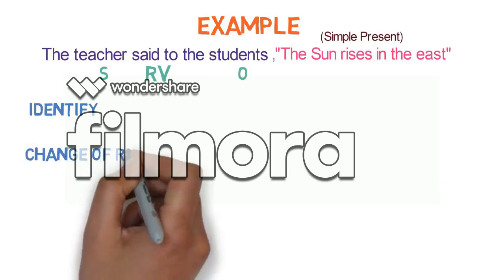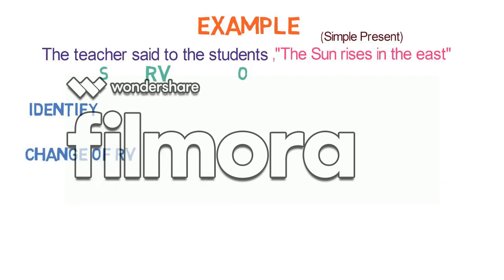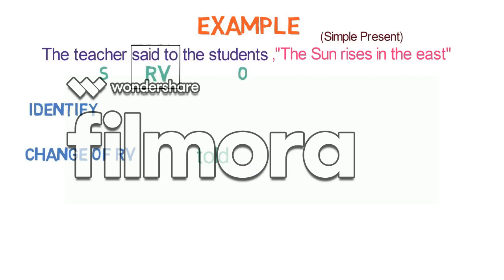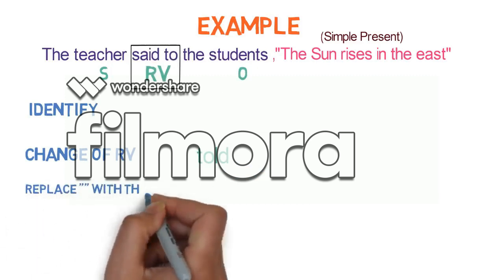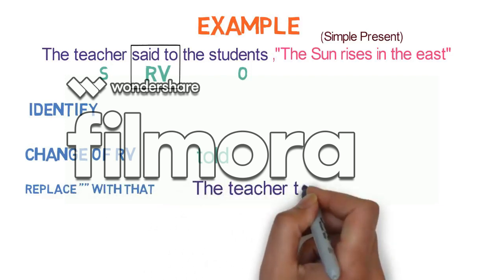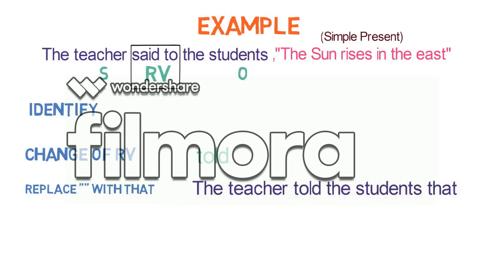Second step is the change of reporting verb. As per the workflow we studied, said to will be converted to told. Third step is to replace inverted comma with that. So the sentence will become like this. The teacher told the student that. Fourth step is change of pronoun. Here it won't come in picture as there is no pronoun.